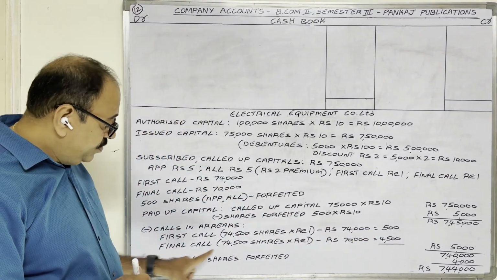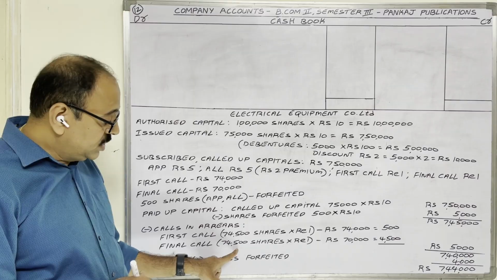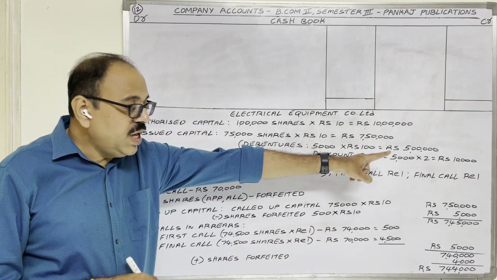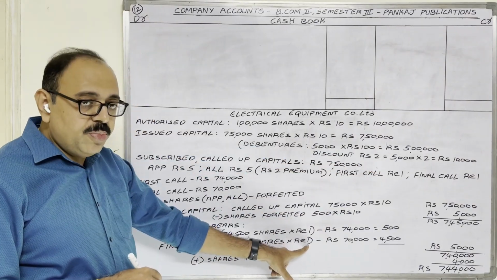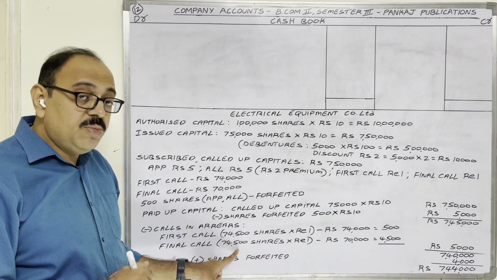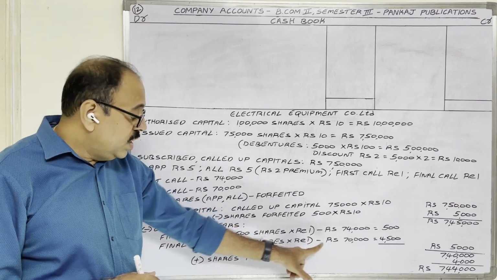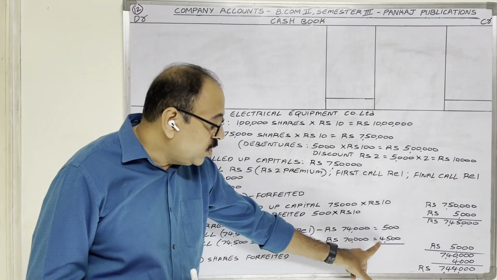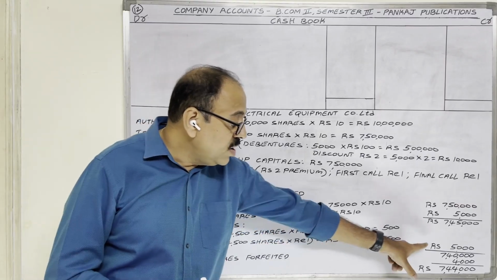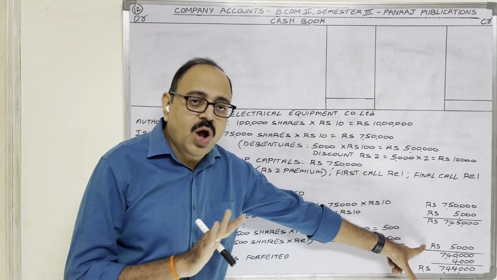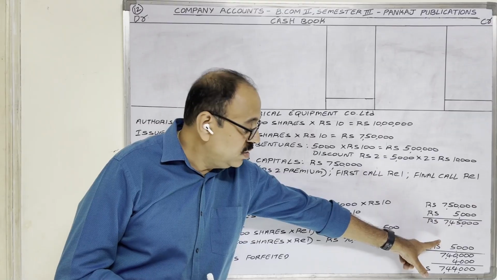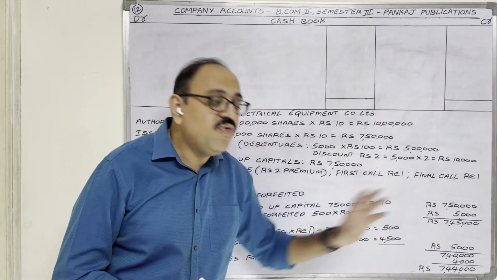Come to final call. On 74,500 shares, because already 500 shares are forfeited, final call amount also on one share is 1 rupee, no? At the rate of 1 rupee each, how much money should come? 74,500 rupees. But how much amount came? 70,000. So related to final call, calls in arrear amount is 4,500. So total calls in arrear amount 500 plus 4,500, 5,000. So that amount also did not come from the shareholders. Therefore, from 7,45,000 subtract this 5,000 calls in arrear. Then the remaining amount is 7,40,000.